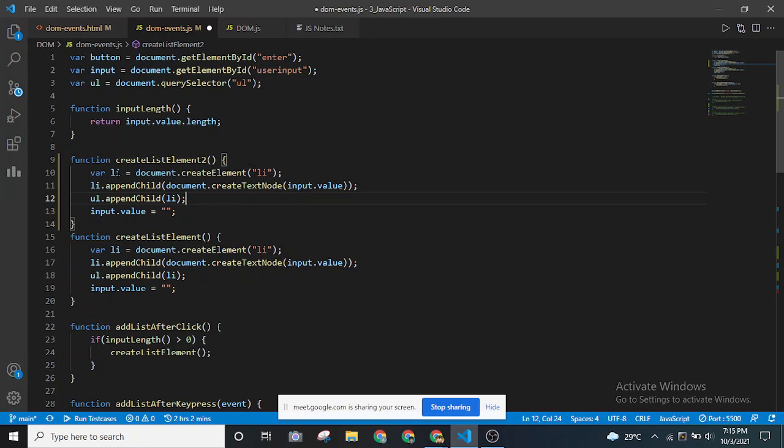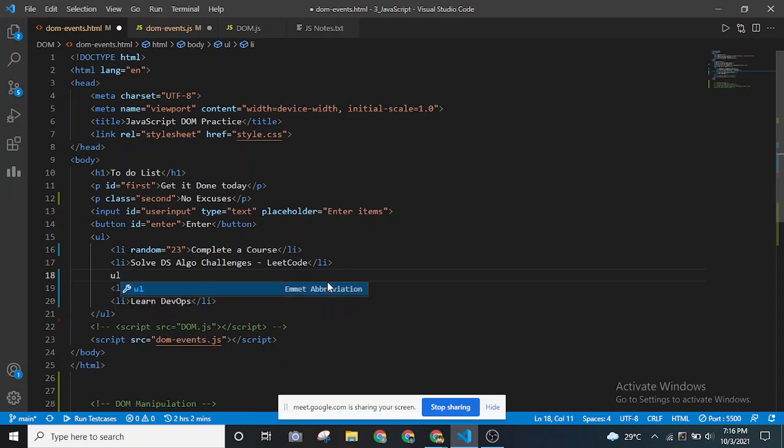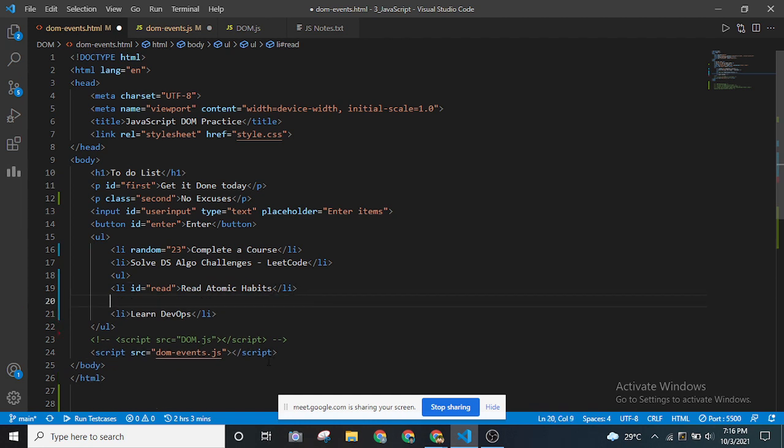Now the process will be the same. The list item will be created, and when we'll be appending it, in order to put it as a sub-list, this has to be an unordered list again. Inside this we should have another sub-list. Because if we append to this list item, it won't work actually. We have to put it otherwise. Let me put it this way. Let me give the ID to this one.